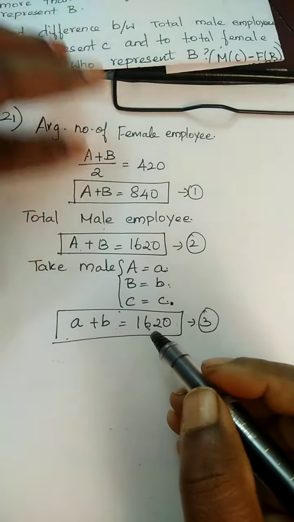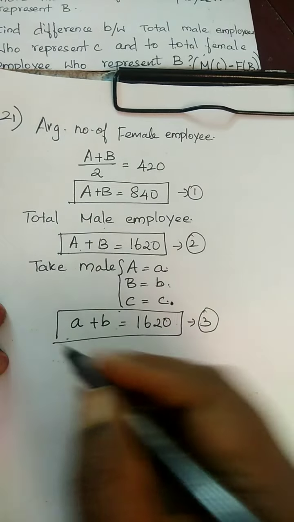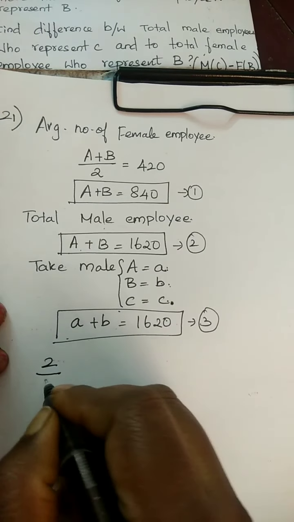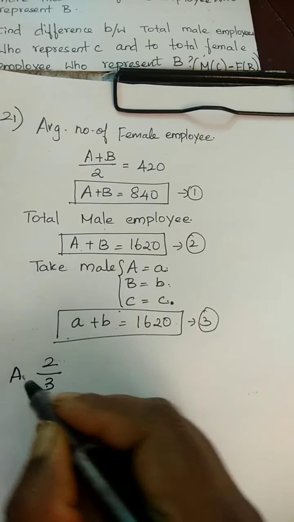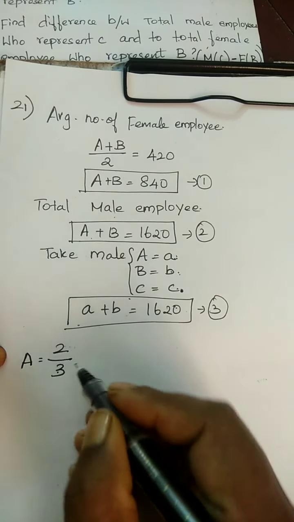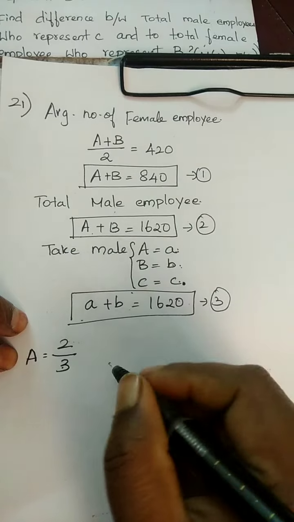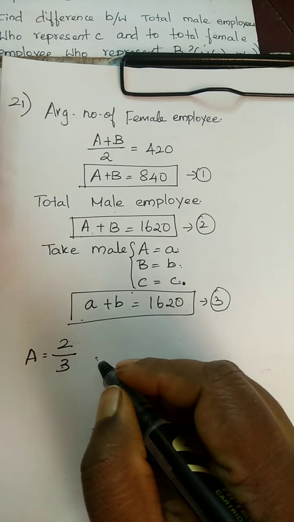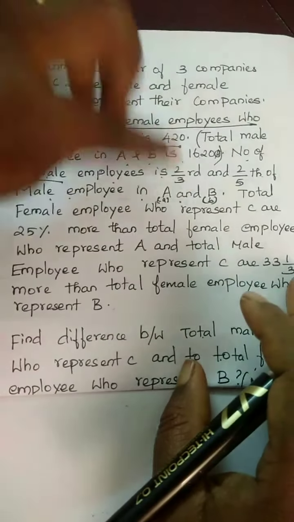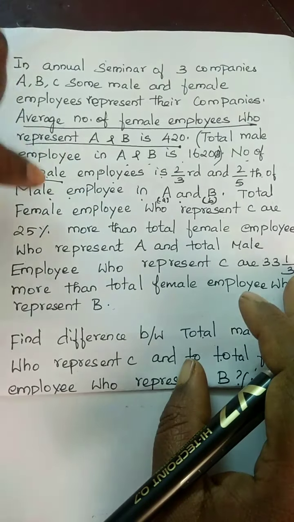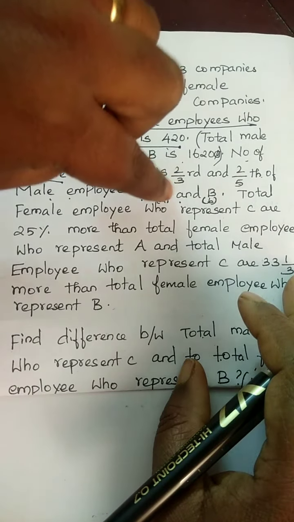So female employees is 2/3 and 2/5 of male employees in A and B. That means capital A is 2/3 and capital B is 2/5.